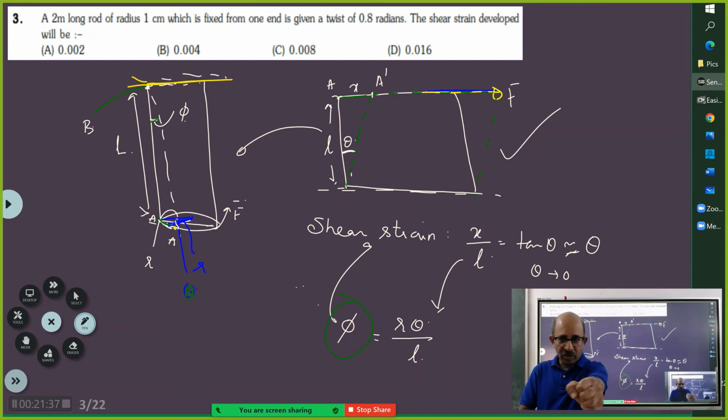See, if you hold your hand like this and ask somebody to twist. My hand is here, and supposing somebody has twisted. Can you see this knuckle of mine? Now if I twist, what happened? This knuckle is in A, and supposing A is connected to this point, I twist it. So this point has gone from A to A dash, but this point is here only. So it is making an angle phi here. Correct?